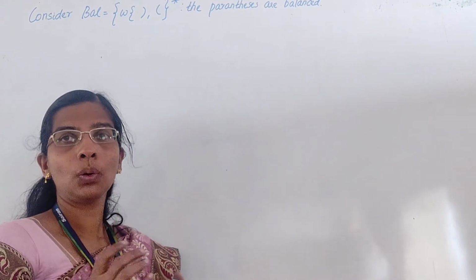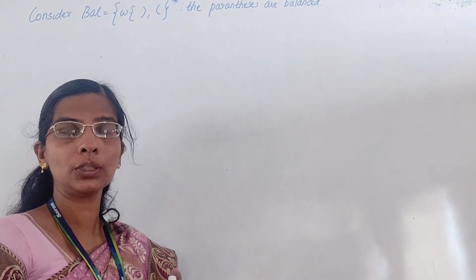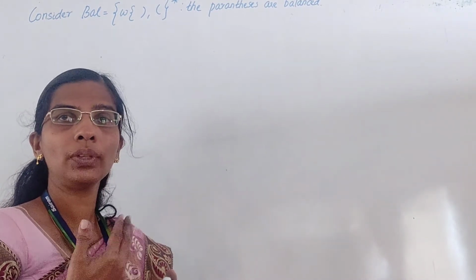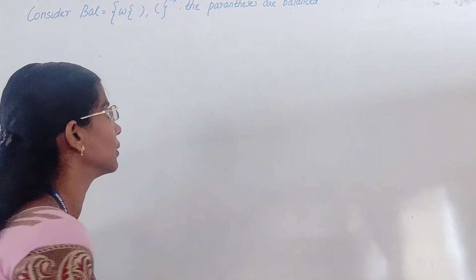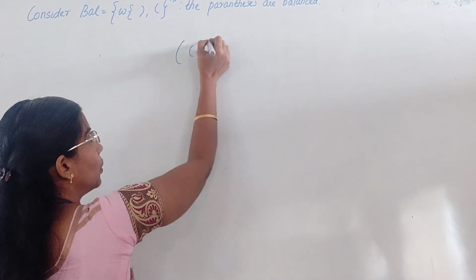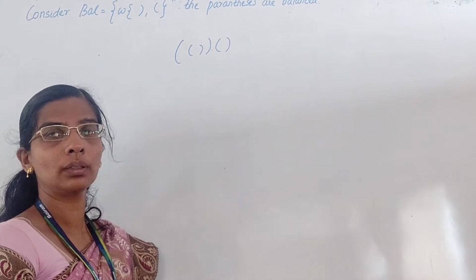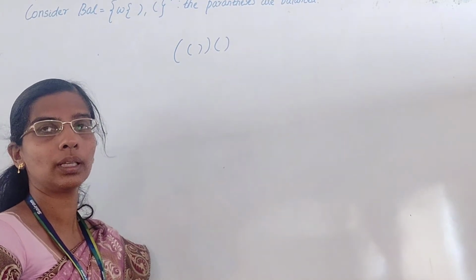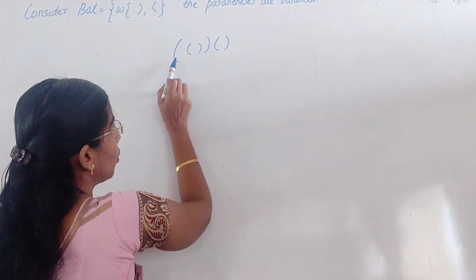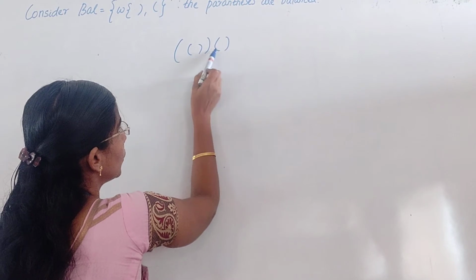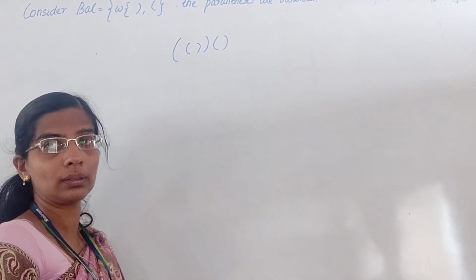Parentheses should be balanced. What is the meaning of this? The count of open parentheses and close parentheses should be the same. Is this a valid one? Yes, it's a valid one. How many open parentheses do I have? 1, 2, 3, and closed parentheses 1, 2, 3. I have an equal number of open and closed parentheses.